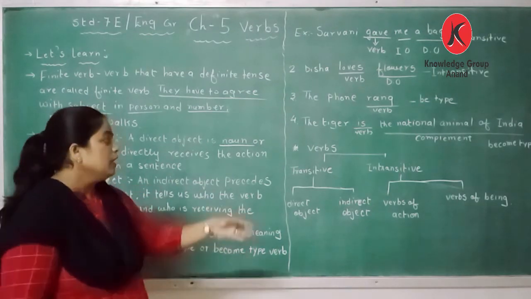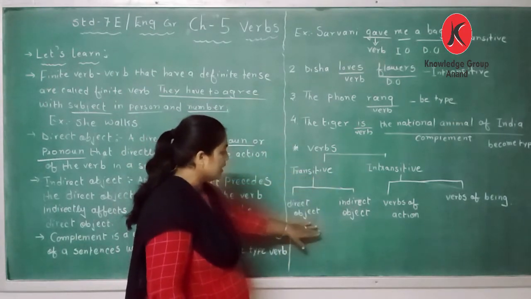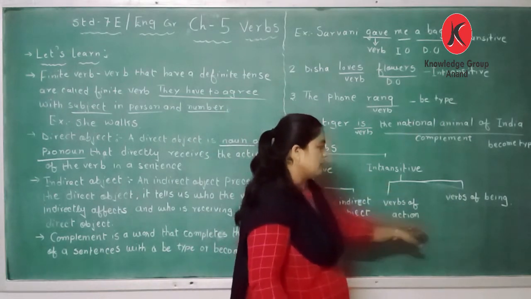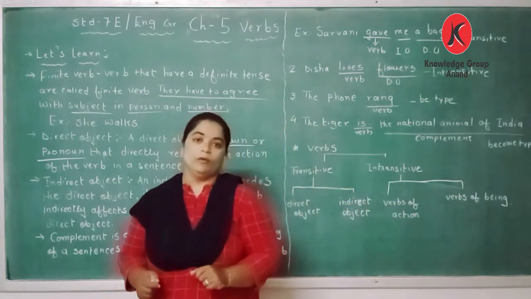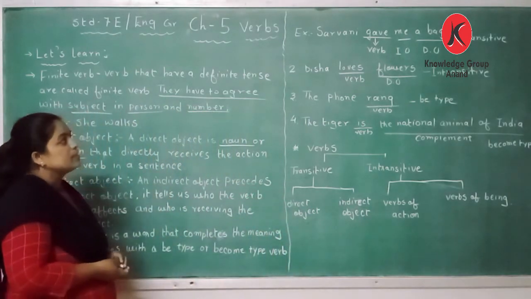With transitive and intransitive we learn direct object and indirect object, and we learn verb of action and verb of being.